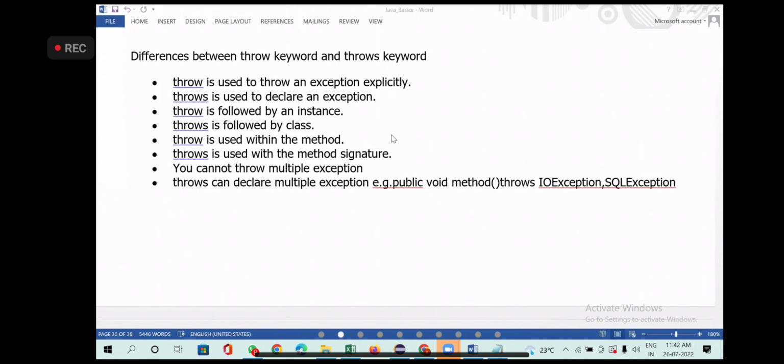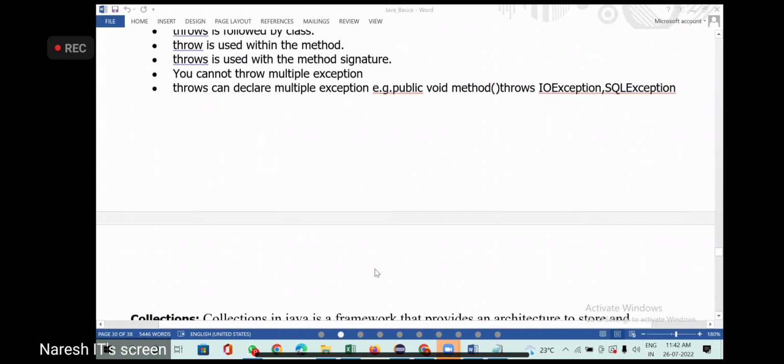Mostly asked questions: difference between throw and throws, difference between catch and finally block. Mostly asked from the exception handling point of view.